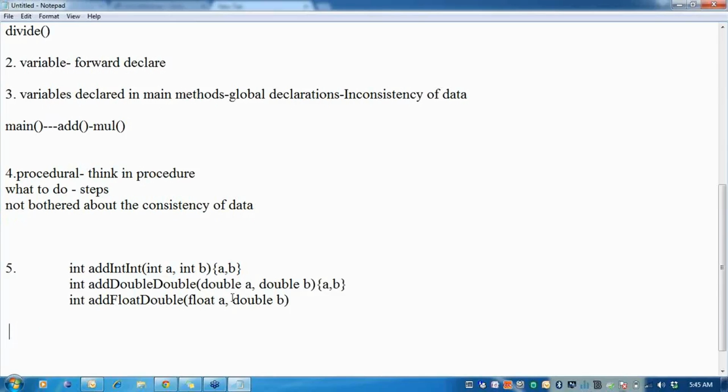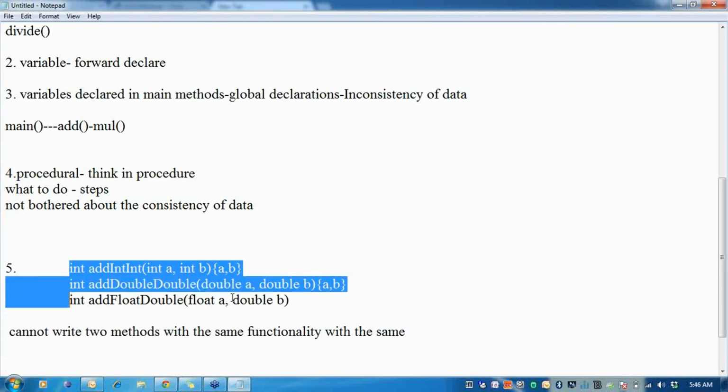Reusability in the sense that I can call one method from the other method. But to be more precise, C cannot write two methods with the same name.